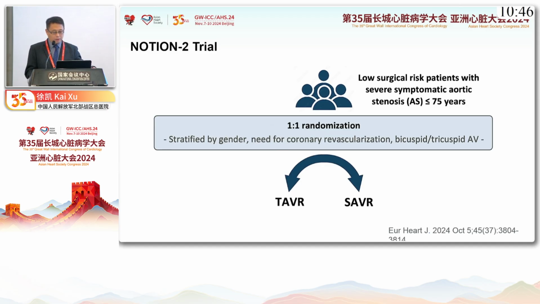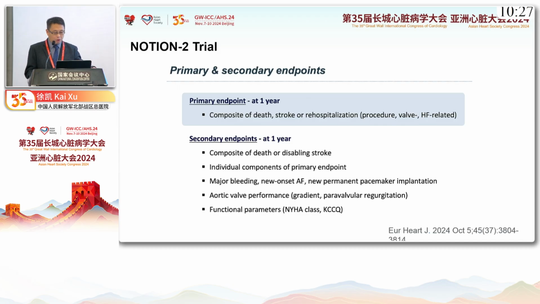The NOTION 2 trial is a very good trial for today's topic because it enrolled younger patients, less than 75 years, and also enrolled bicuspid patients compared with previous trials. The primary endpoint of this study is a composite of death, stroke, or rehospitalization.